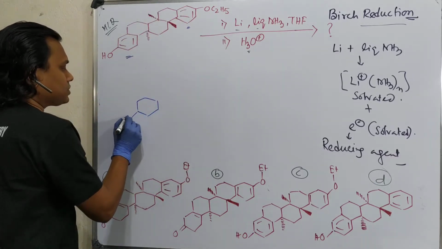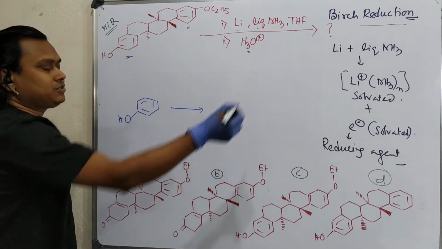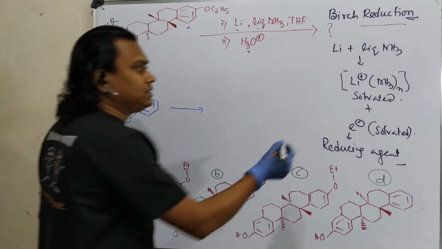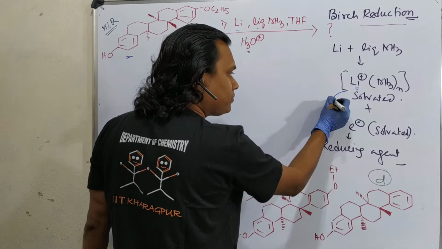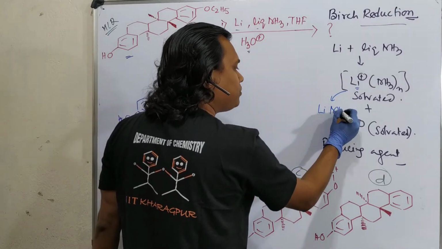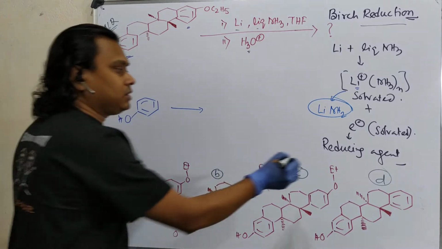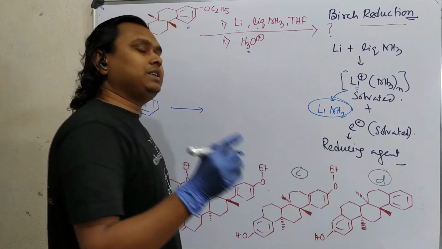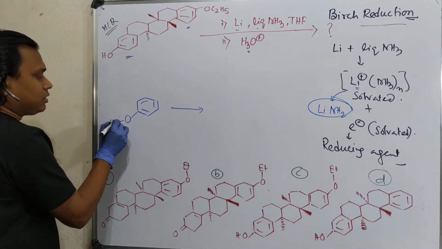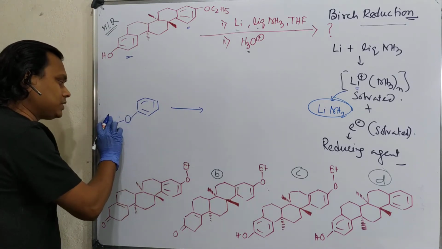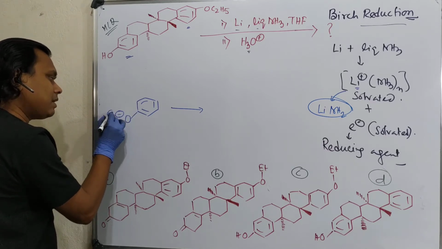So just focus. What about phenol? If you keep phenol under this reaction condition, what will it do? See, lithium in the reaction medium, after reduction, what will it produce from this? Actually lithium amide, you may consider. And this is a very strong base. Not only that, the electron is a reducing agent and the electron is a base also. So what can it do? This O-H bond, it will react fast. And what will it result in? It will result in O minus Li plus and hydrogen gas.